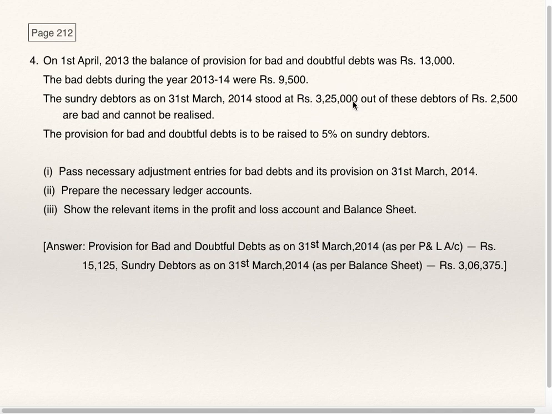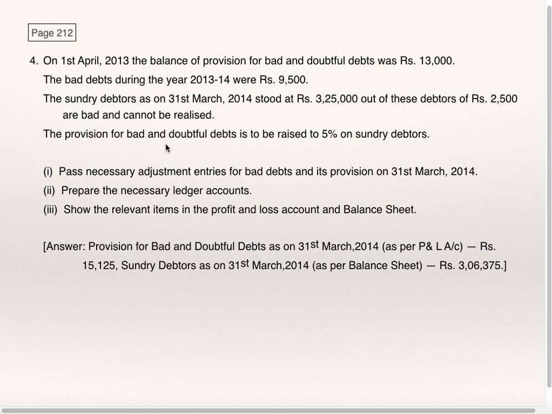31st March 14, debtors are 3,25,000. Out of that, 2,500 are bad debts. Provision for bad and doubtful debts is to be raised at 5% on sundry debtors. Pass necessary adjustment entries for bad debts and its provision on 31st March 14. Prepare necessary ledger accounts, show relevant items in profit and loss account and balance sheet. Answer is given.